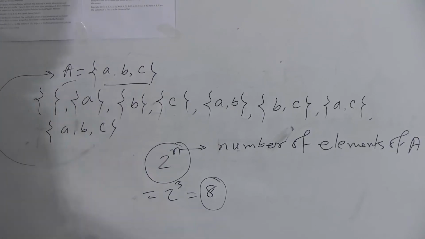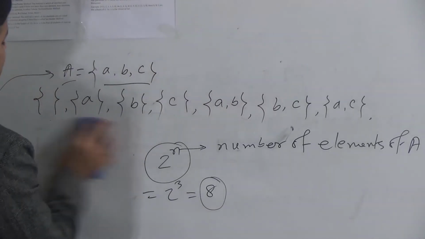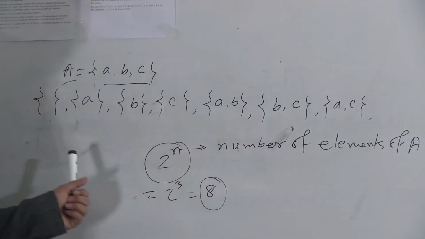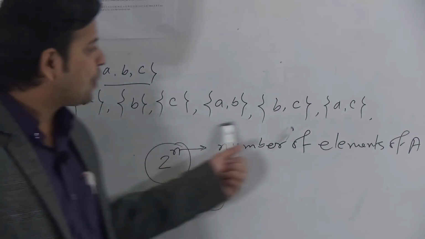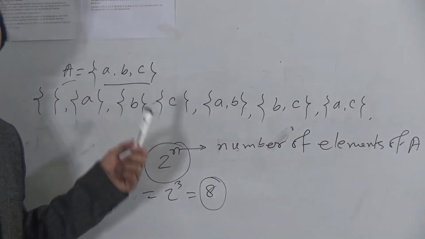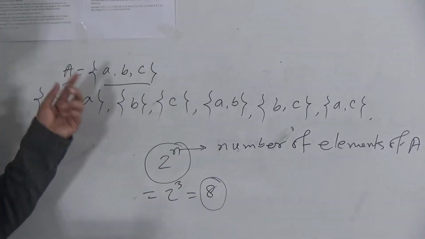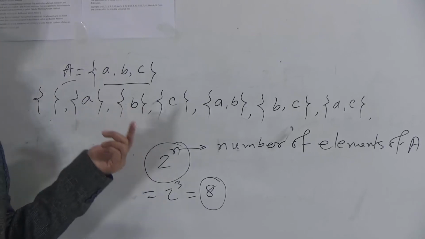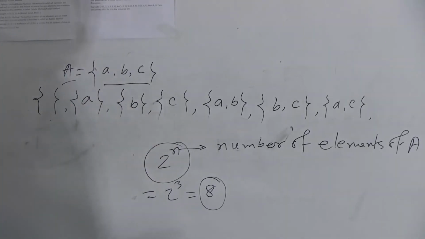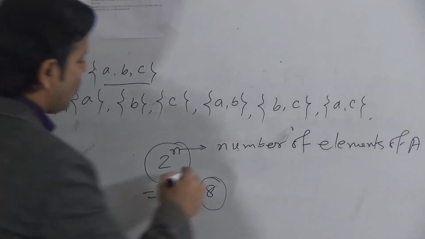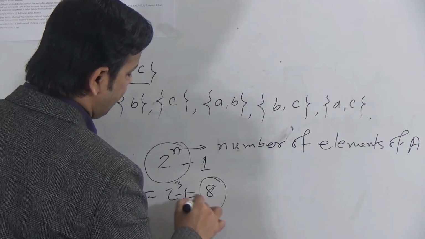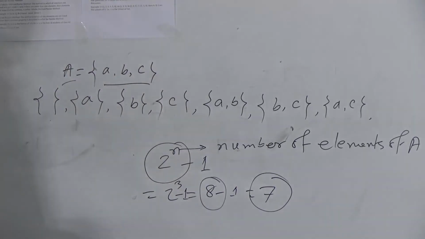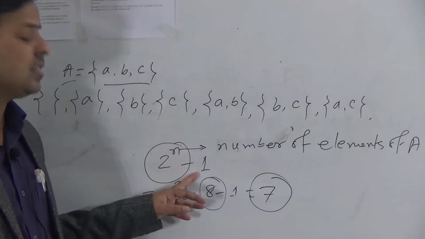Except this equal subset, all the subsets have fewer elements than A. So all these are the proper subsets of A. So we can say except the set itself, all the rest of the subsets are the proper subsets of that set. So the number of proper subsets will be only one less, 2 to the power n minus 1. So 2 cubed minus 1, 8 minus 1, that is 7. So the number of proper subsets will be 2 to the power n minus 1.